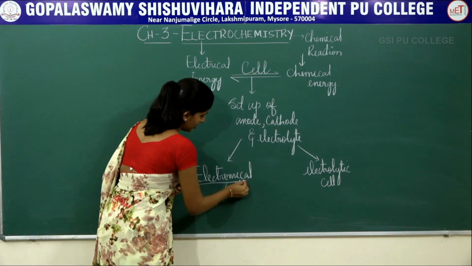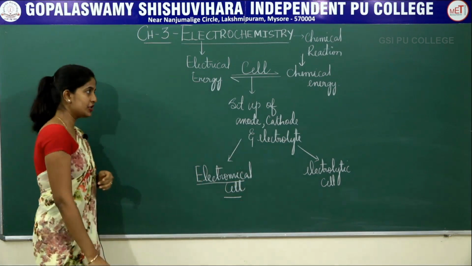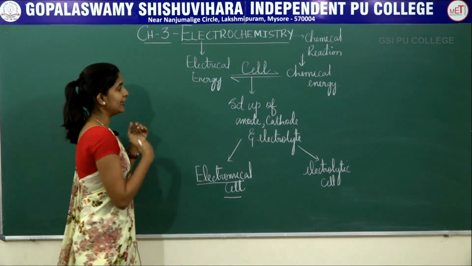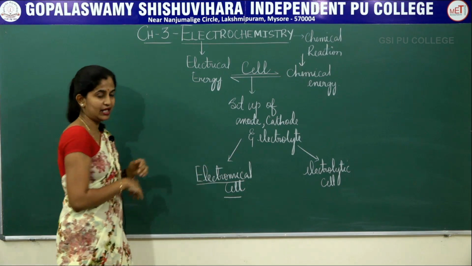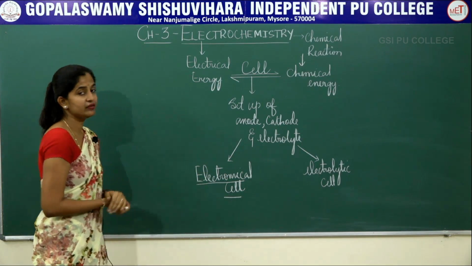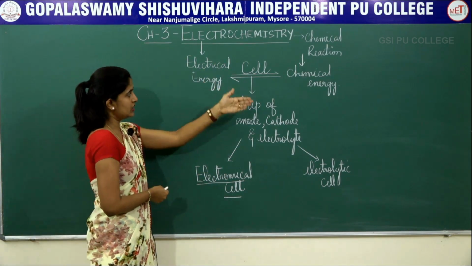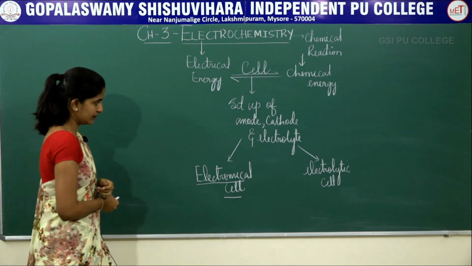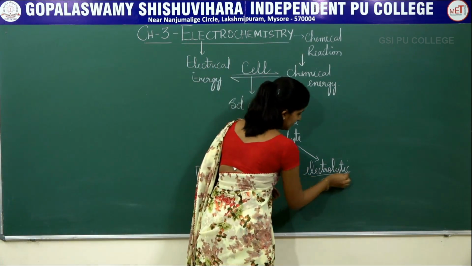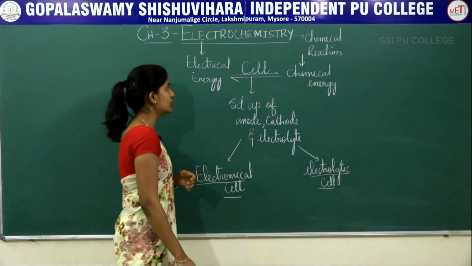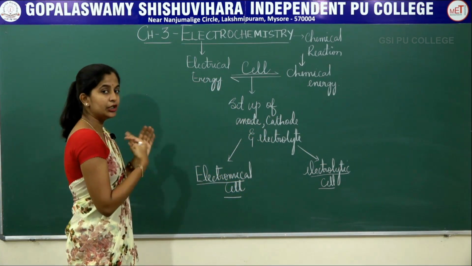First, coming to the electrochemical cell. The electrochemical cell converts chemical energy into electrical energy, while the electrolytic cell converts electrical energy into chemical energy.